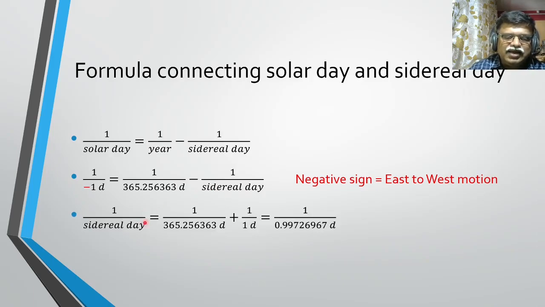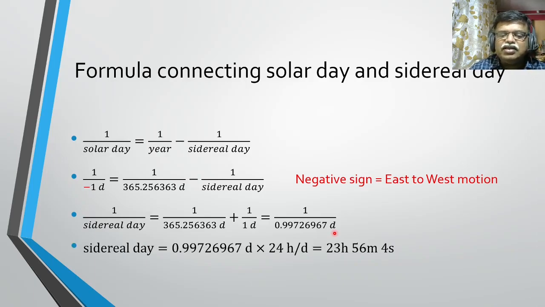So 1 by sidereal day will be effectively this. You can see that the positive sign, 0.9972667 days. So when you convert that days by multiplying with 24 hours per day, you get about 23 hours 56 minutes and 4 seconds.